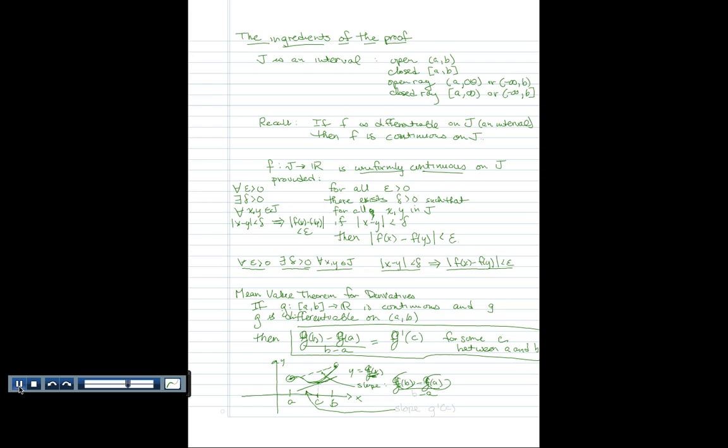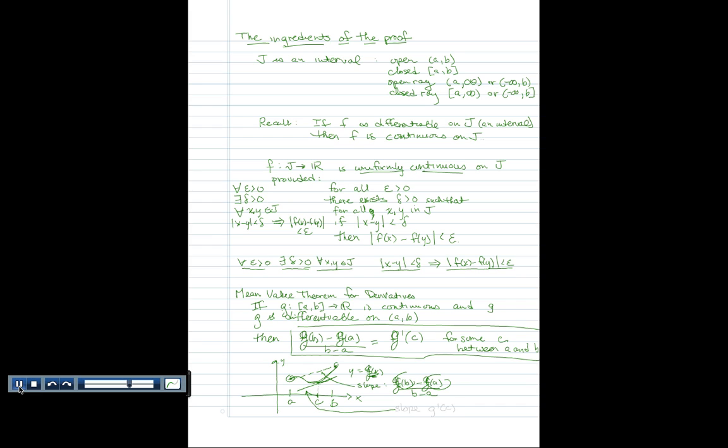So the y-coordinate of the point with x-coordinate b is going to be f evaluated at b. And when x equals a, the y-coordinate at the left-hand endpoint over here is going to be f evaluated at a. So I'm taking the y-coordinate of the second point and subtracting the y-coordinate of the first point, and then dividing that by the difference between the x-coordinates. So that's going to be the slope of that line.